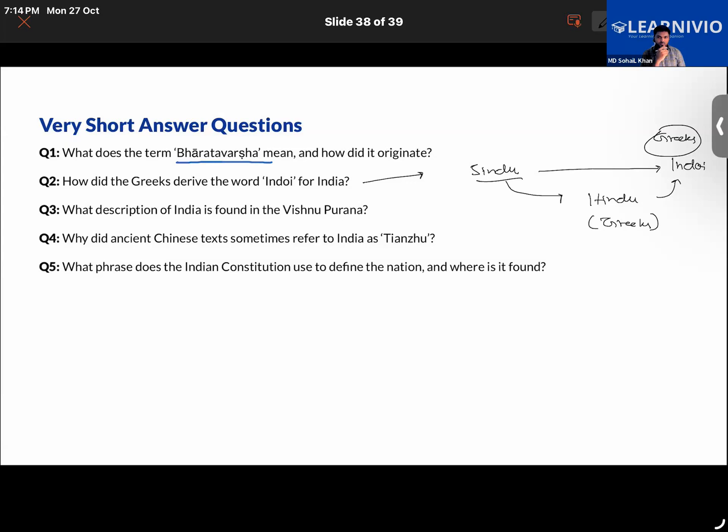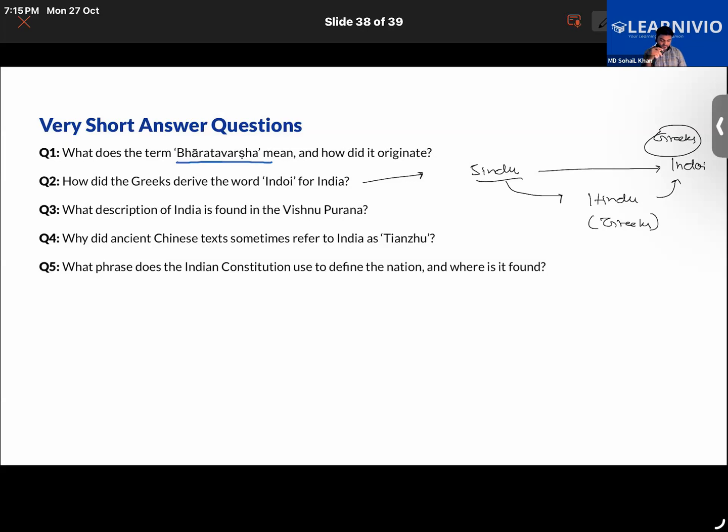Basically, they had great admiration and respect for India because of its spiritual significance. It was the birthplace of Gautama Buddha. Since it was the source of Buddhism, they called it the land of the heavenly master. In Chinese, the term used was Tianzu.